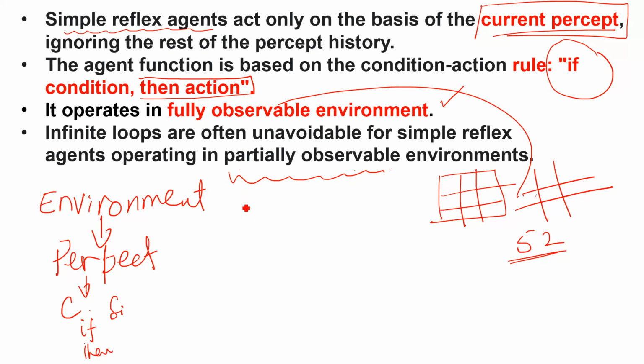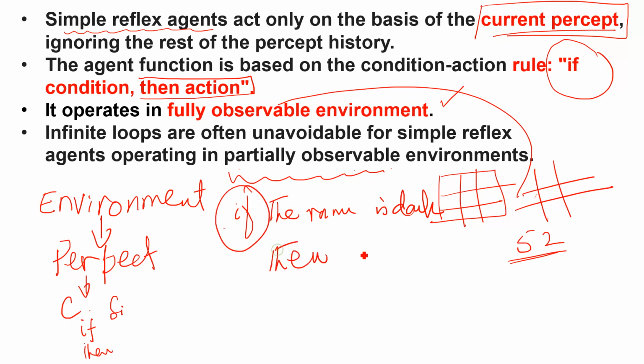A simple example: if the room is dark, or whatever our environment is, is dark, this is the if condition. Then turn on lights. See, here I have used only one if and then. Definitely it will support simple reflex agents.